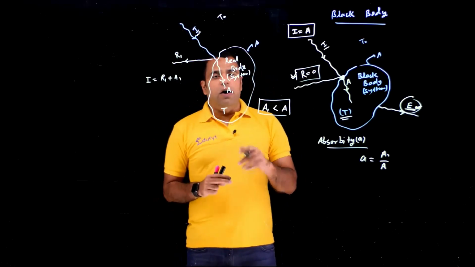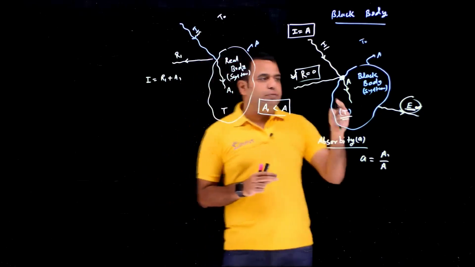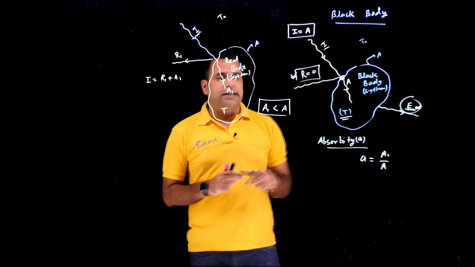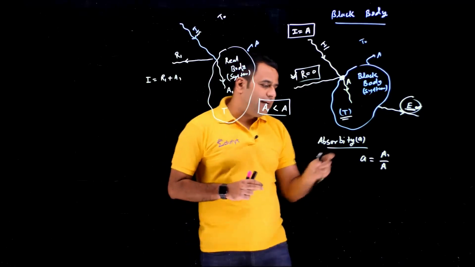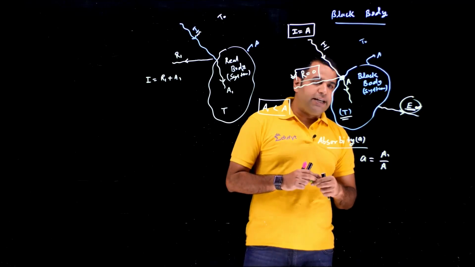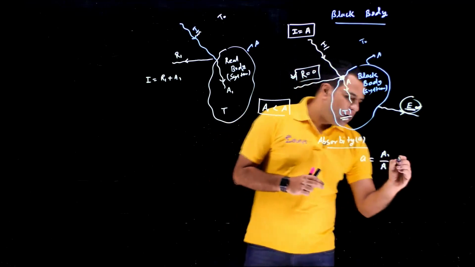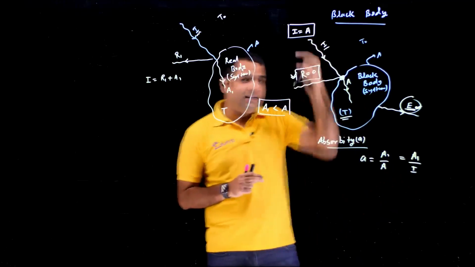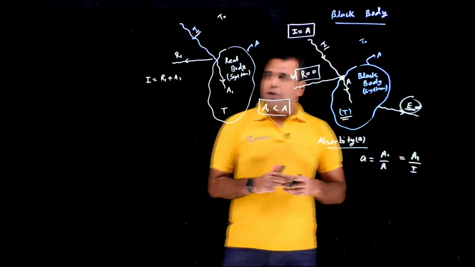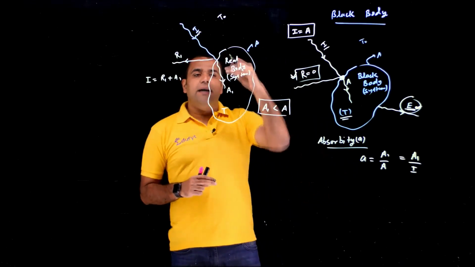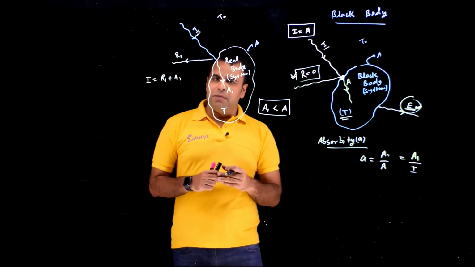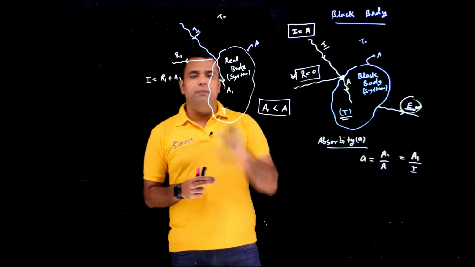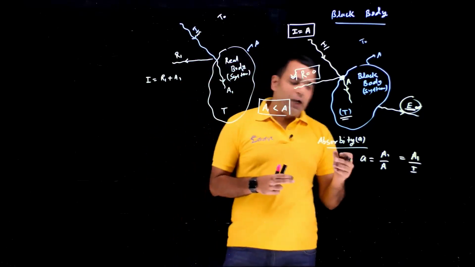The ratio of absorption by the real body and the absorption by the black body corresponding to the same I, same temperature and cross-section area will always be a constant, and that constant we define as absorptivity, small a. Or we can say this is nothing but A1 upon I, because A is nothing but I, the incident energy. So corresponding to the incident energy, the amount of energy absorbed by the real body, this value always remains constant. So A1 upon I for a real body is always a constant, and that value we define as a.